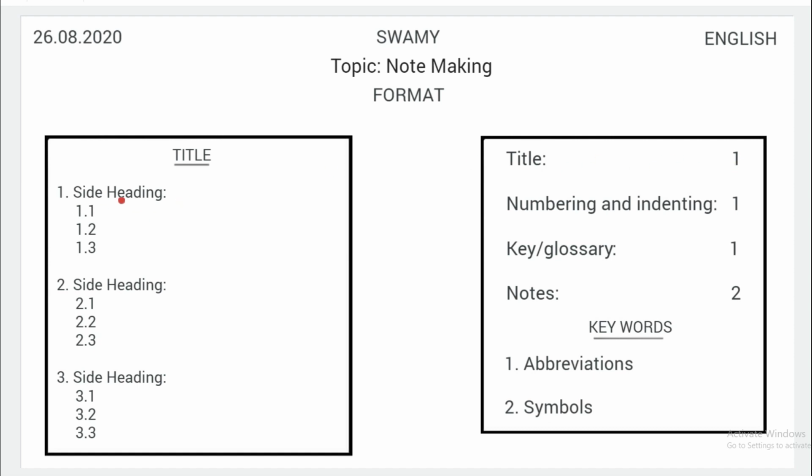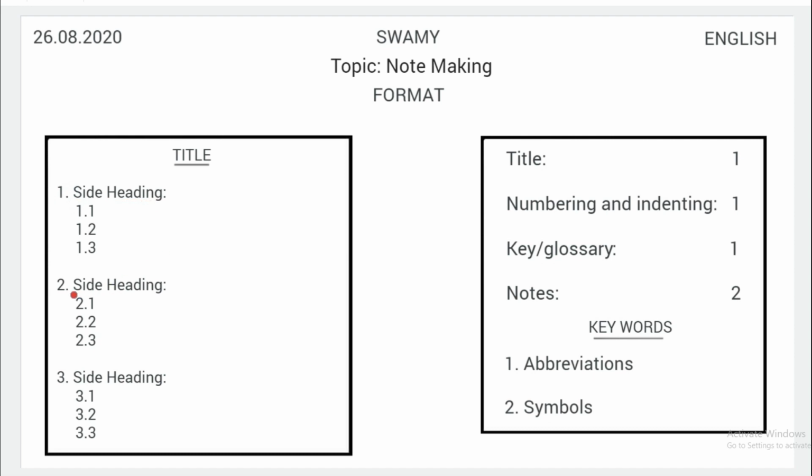Now see here, as I told you, you have to select 3 important words or 3 important groups of words, and keep those words as side headings. Whichever word you have selected from the first 3 sentences, write that word as a side heading and give it the number 1. So this is the first side heading. Under that you have to write a minimum of 2 points and a maximum of 3 points. I'll show you how to write those points under each side heading.